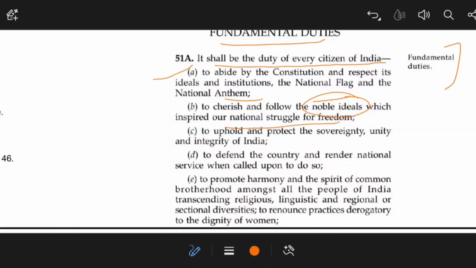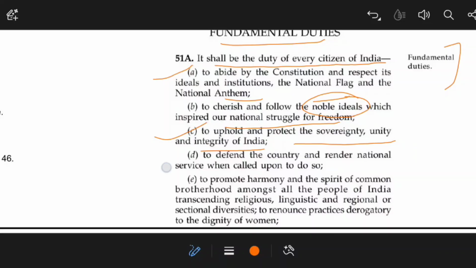That means you have to take inspiration from the national freedom struggle. You have to uphold and protect the sovereignty, unity, and integrity of India. It is the duty of the citizen to follow all these duties. Any one move of yours can become dangerous for the integrity, the social upliftment, or the sovereignty of India.